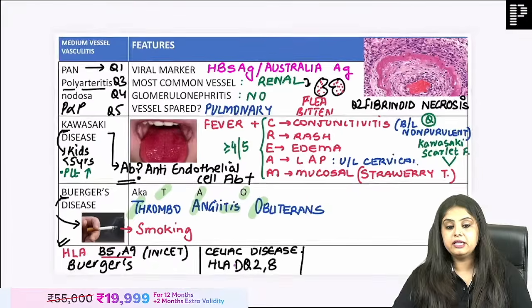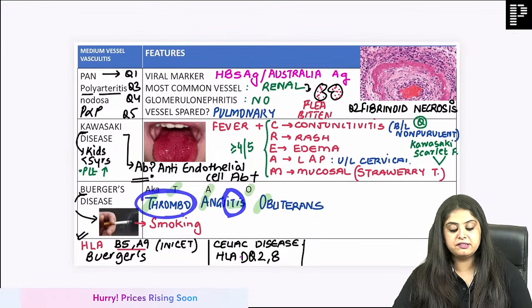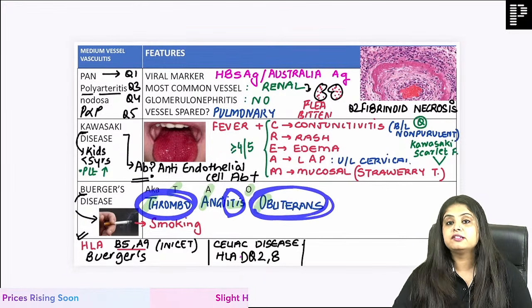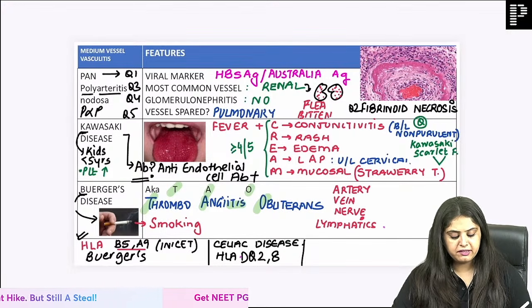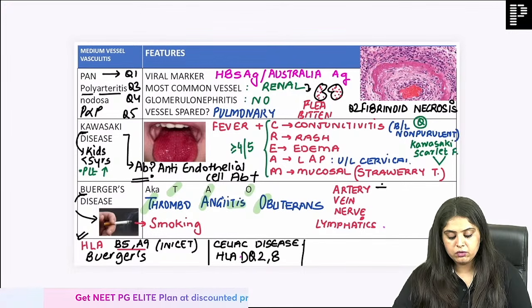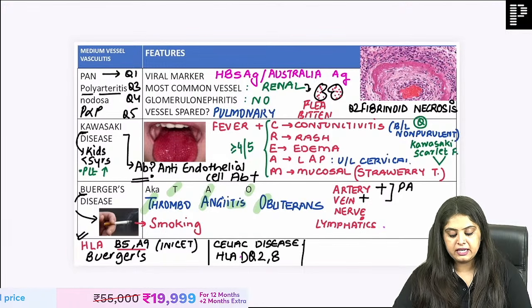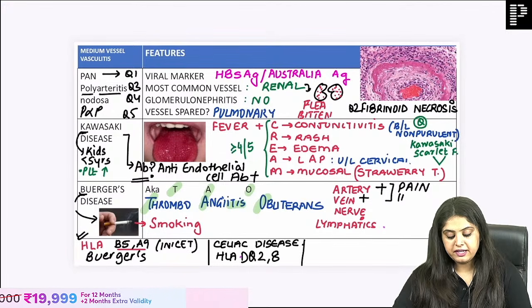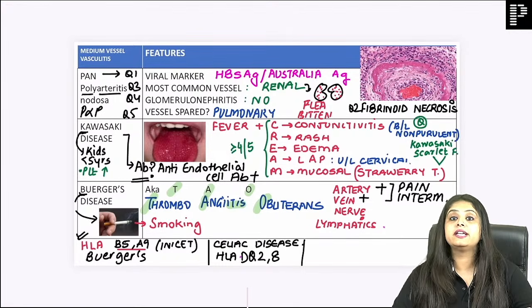So this is going to be what? Number 1, the blood vessel has inflammation, the blood vessel has blood clot, and the blood vessel is going to be obliterated. Only blood vessel? Yes. When I say blood vessel, what all comes to your mind? Artery? Yes. Vein? Yes. So the patient of course will have pain, but as long as artery and vein are affected, this kind of pain is going to be intermittent pain. He goes for a walk, then he has pain.